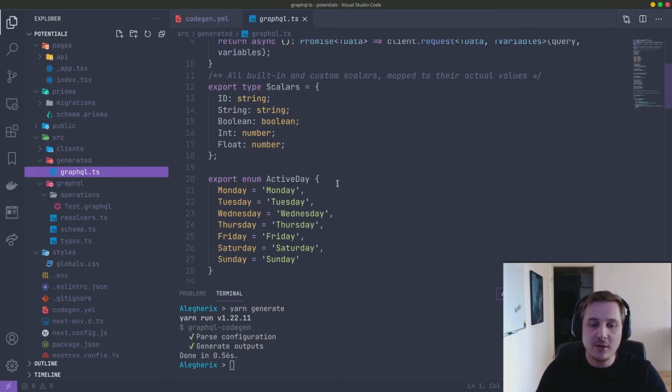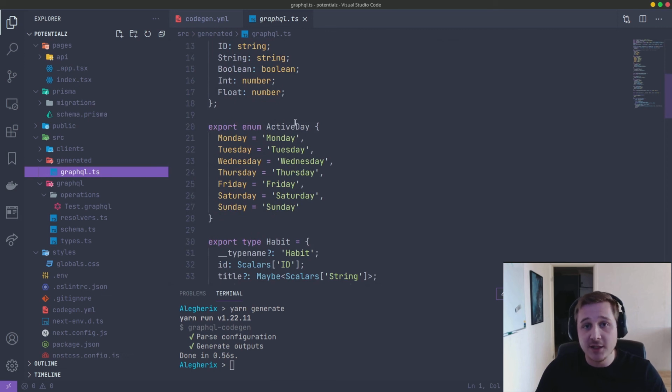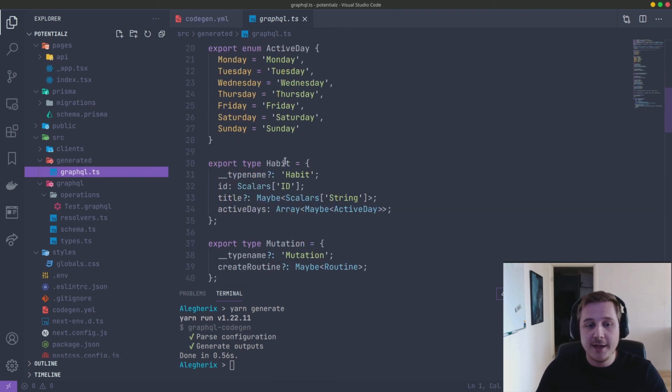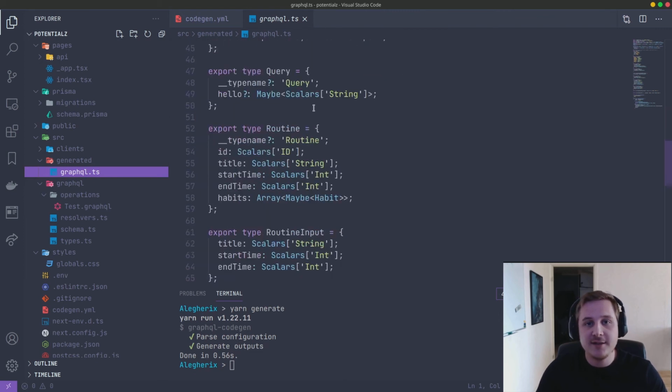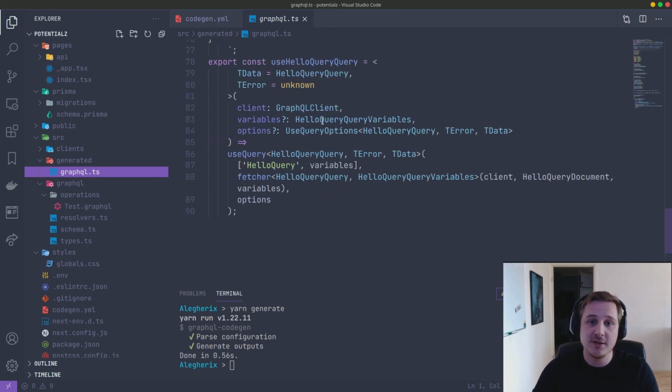And this is going to have all the types. So we can see that we have an enum, a TypeScript file now, and we have a habit and a mutation and everything that's relevant. And this is what we can use to have type safety, to basically generate type safety all across the stack without having to write all these interfaces for ourselves, which is a huge benefit.